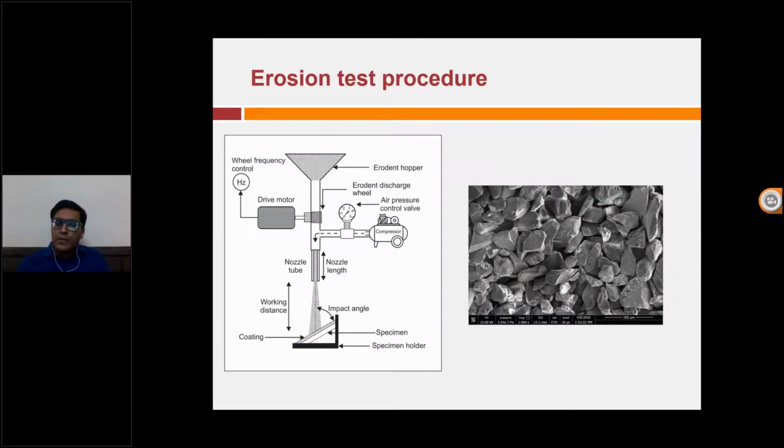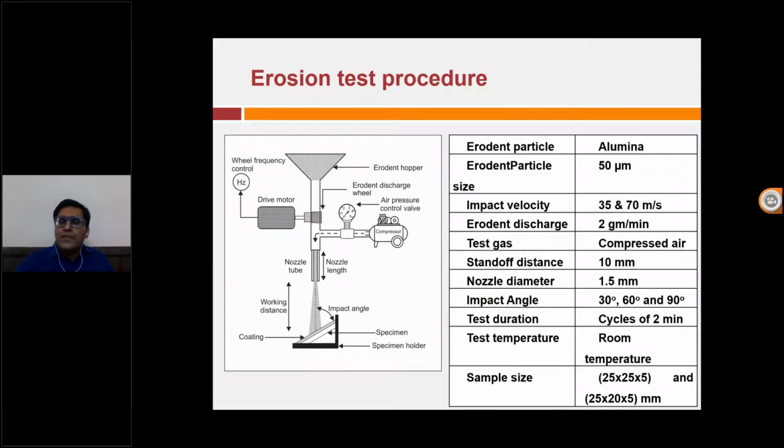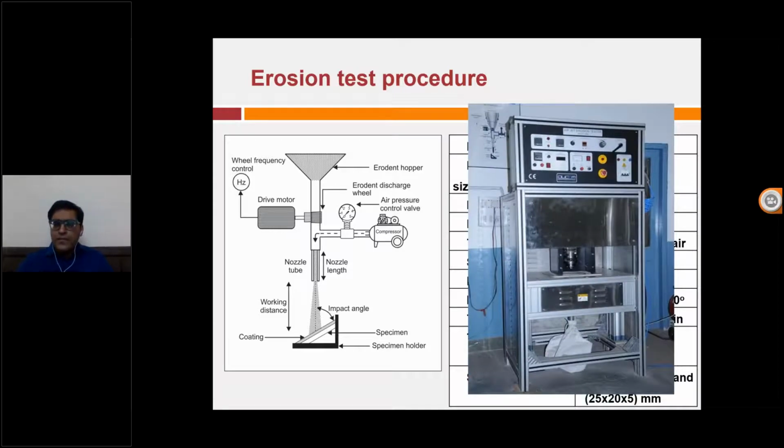After the coating, we took those samples for testing. We need to simulate the erosion environment that is there in the turbines. It's very difficult to simulate those environments, because you need slurry and all that equipment. So in the research field, they generally take an air jet erosion tester, and in place of silt or sand they use alumina particles, because alumina has almost similar hardness to silt. On the right hand side, you can see that the alumina is very angular, so it gives those kinds of properties. These are the parameters that we have taken, and this is the actual image of the tester.